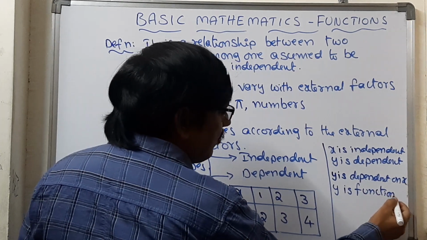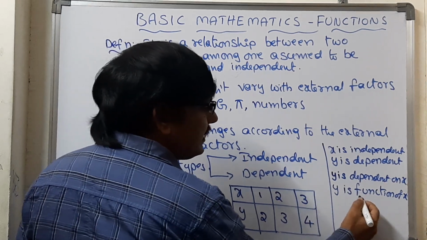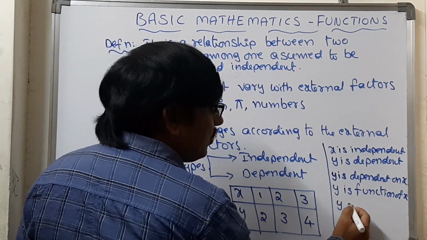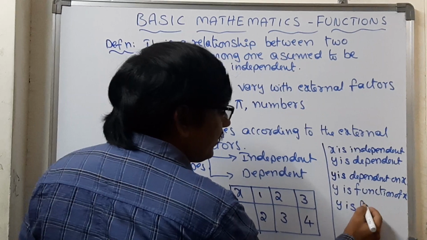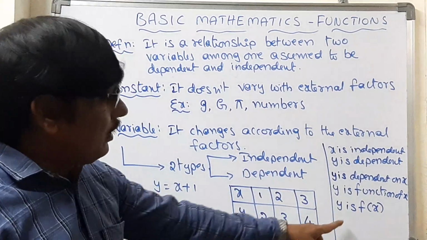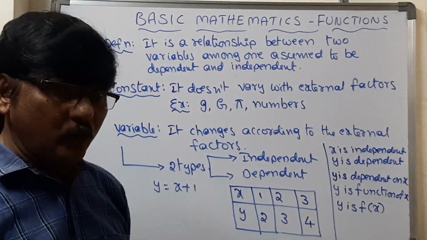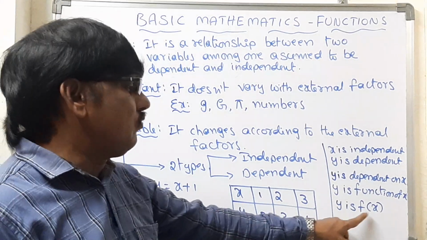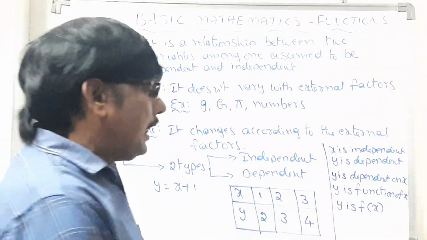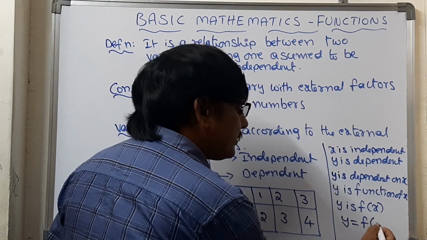Instead of this entire statement we can write y is a function of x. Strictly speaking, we are not supposed to read it as y is equal to f of x; we have to read it as y is a function of x. And in the simplest way, we can write y is equal to f(x).